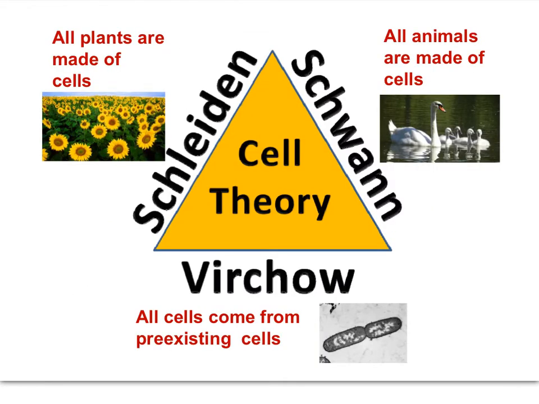Cell theory states that all plants and animals are composed of cells. As well, cell theory states that all cells have come from pre-existing cells. Schleiden studied plants, Schwann studied animals, and Virchow was responsible for linking cell theory to reproduction, a fundamental biological activity.